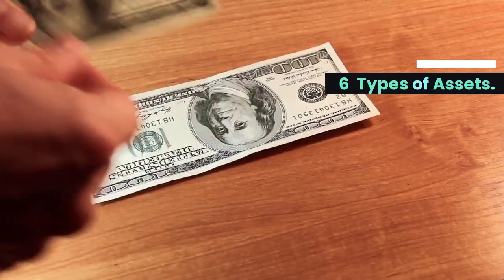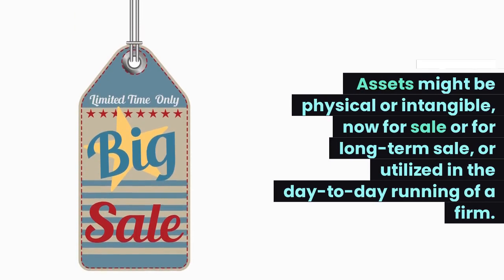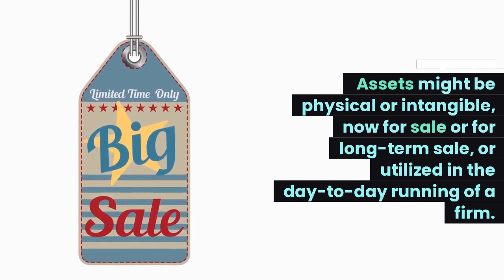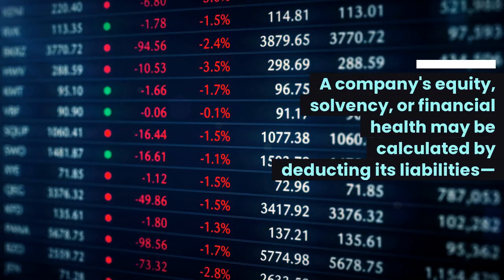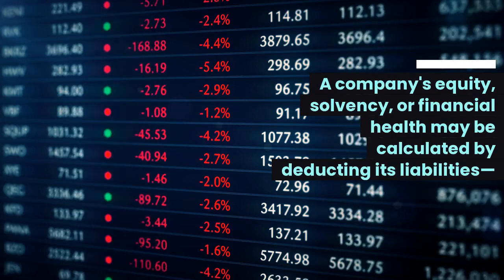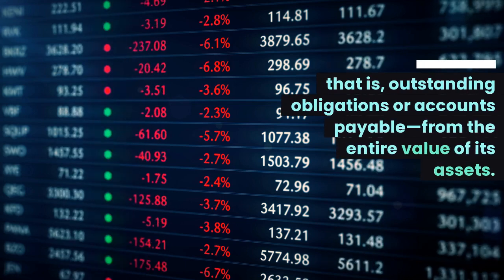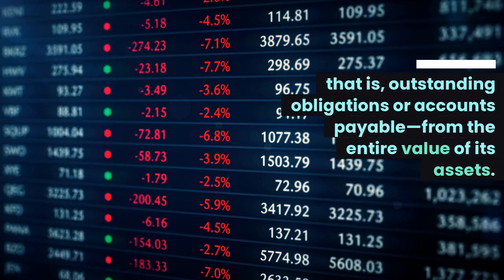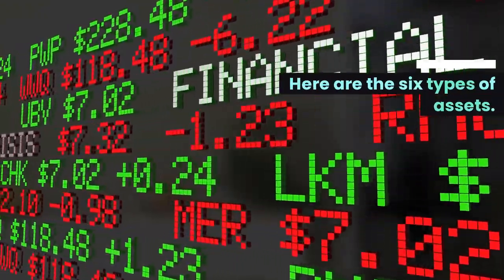Six types of assets. Assets might be physical or intangible, now for sale or for long-term sale, or utilized in the day-to-day running of a firm. A company's equity, solvency, or financial health may be calculated by deducting its liabilities, that is, outstanding obligations or accounts payable, from the entire value of its assets. Here are the six types of assets.